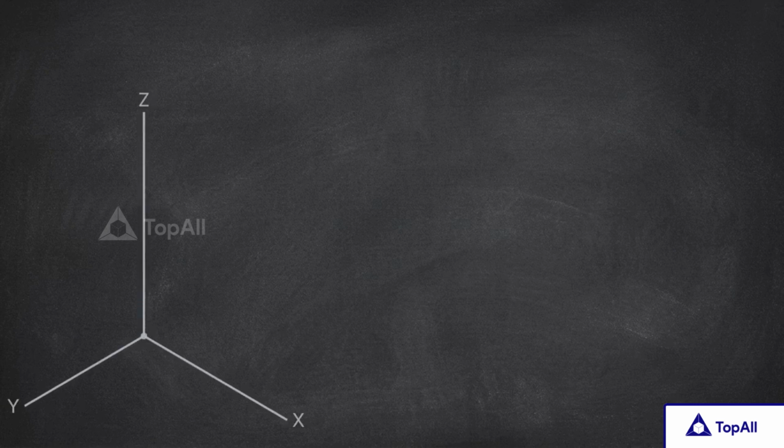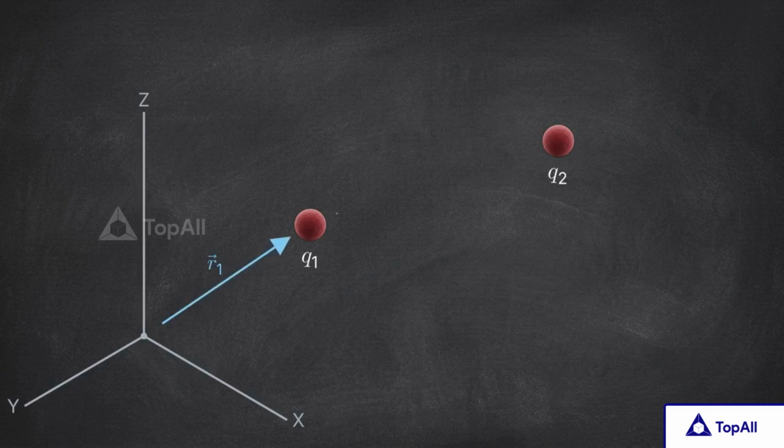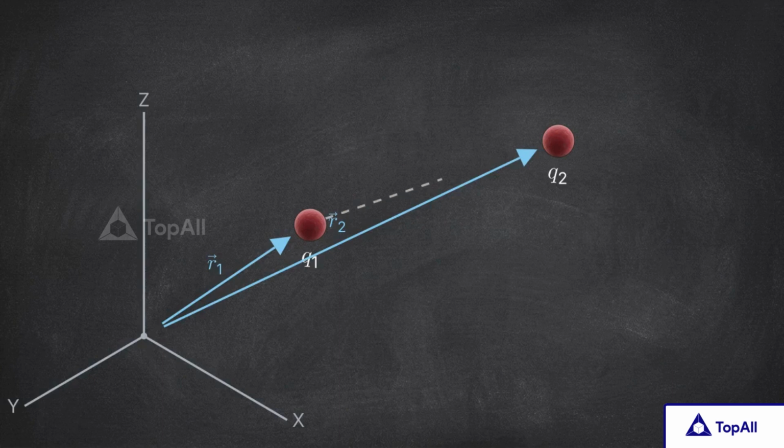We start with a standard three-dimensional coordinate grid with a defined origin point. Now we place two generic point charges, Q1 and Q2, floating within this space. To define their absolute locations, we draw position vectors, R1 and R2, pointing directly from the origin to each individual charge. We know that electrostatic force acts centrally, meaning it only travels along the straight, direct path connecting the two particles. We define this path by drawing a separation vector between them. The vector leading from charge 1 to charge 2 is denoted as r21.